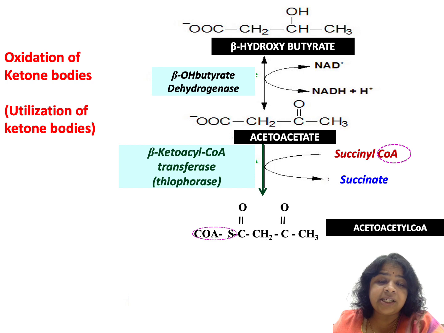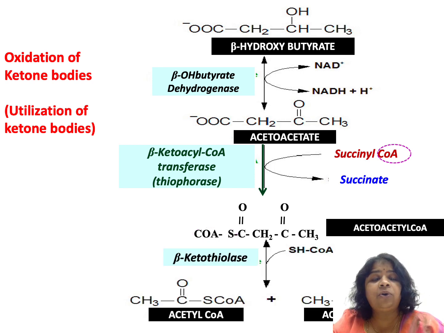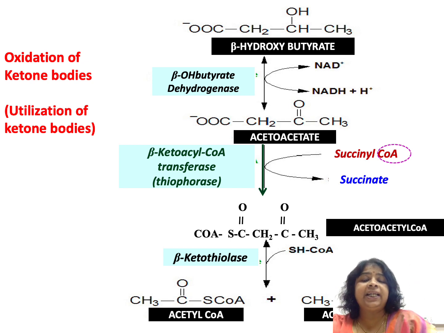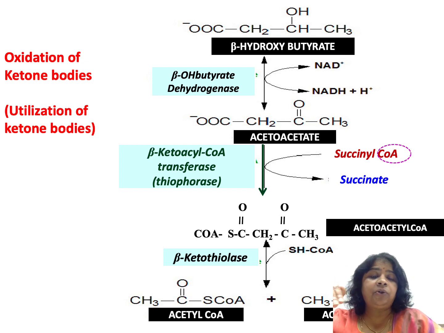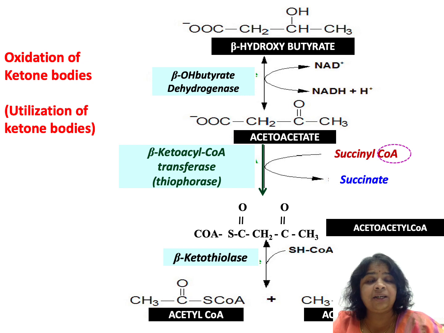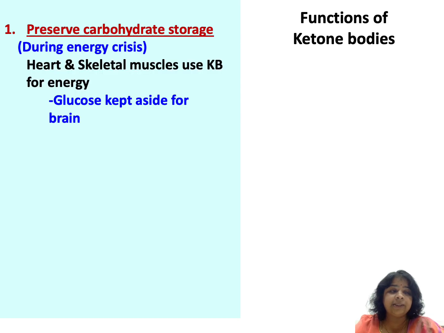And the acetoacetyl-CoA that is formed is cleaved to give two acetyl-CoAs, and enzyme is beta-keto-thiolase. So, beta-hydroxybutyrate will form acetoacetate, which is converted to acetoacetyl-CoA and then cleaved to give two acetyl-CoAs. And the acetyl-CoA can be used for energy purposes.